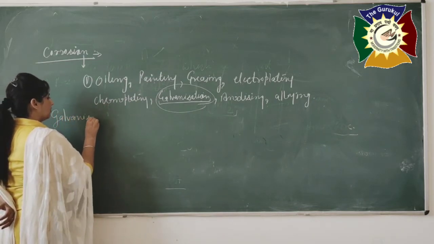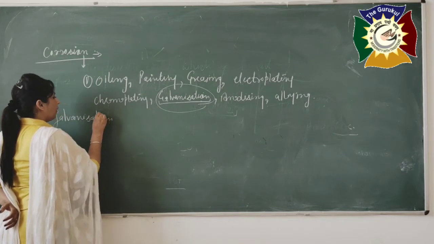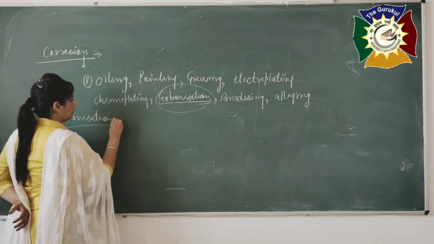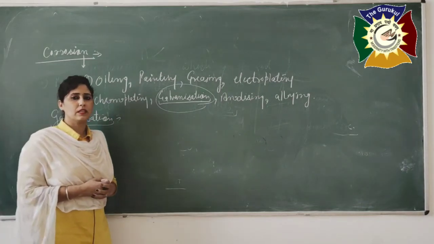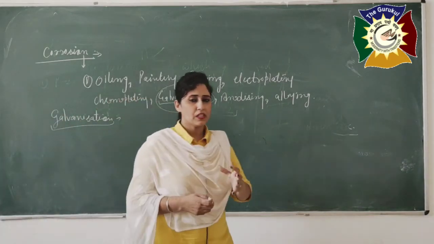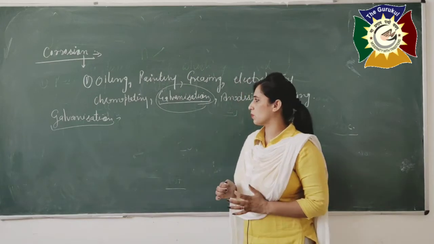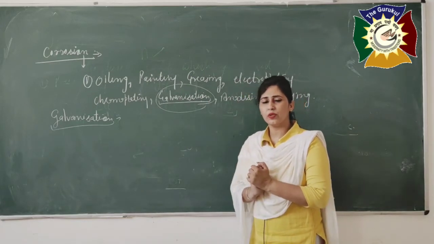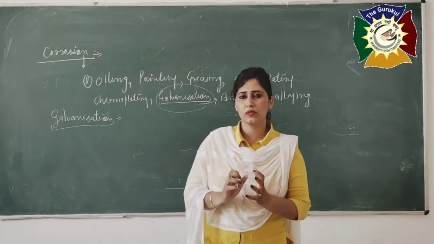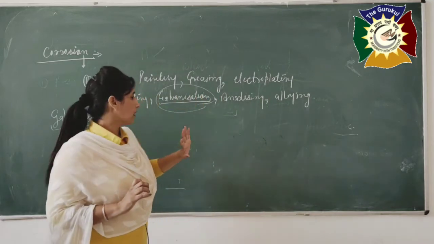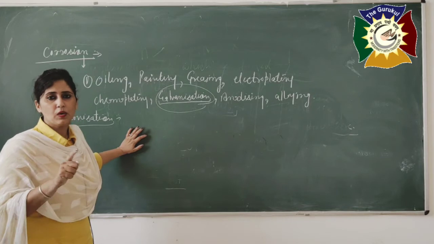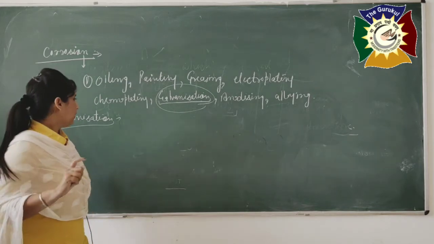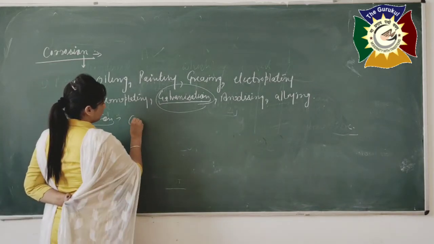It is the galvanization. What happened in galvanization? In which iron is coated with the zinc layer. Especially whenever you are talking about the galvanization process, that means in that case we need a zinc layer on the iron object. So simply you need to write that